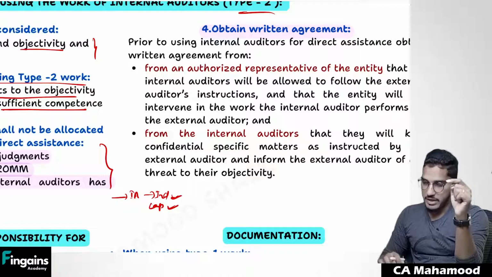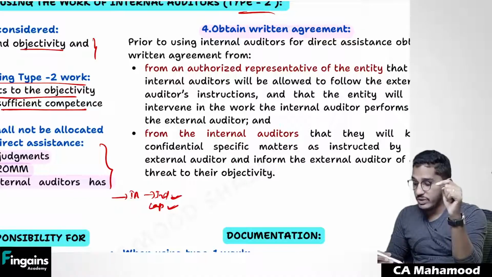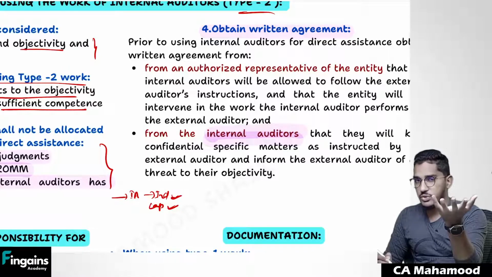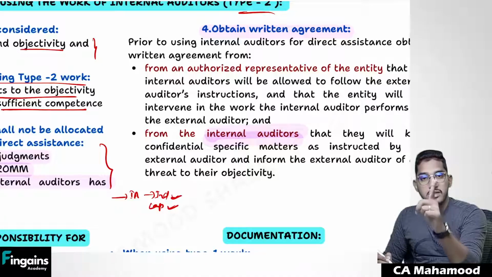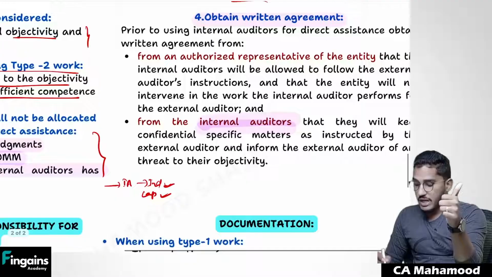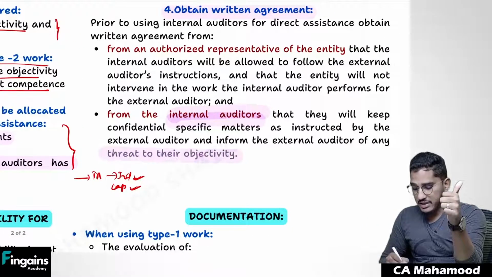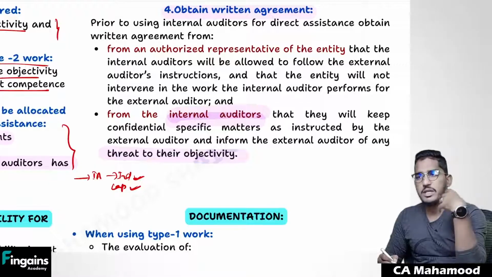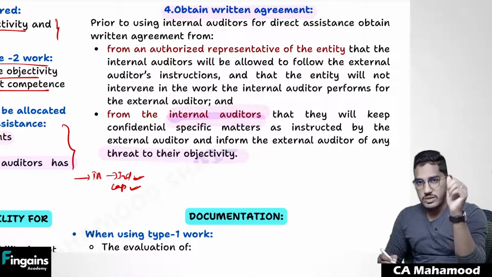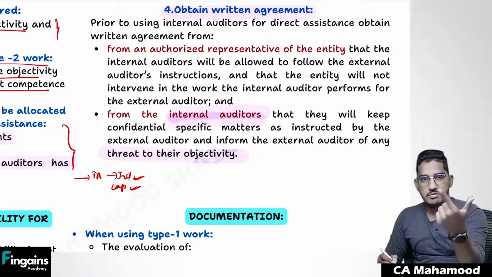Similarly, you should also obtain written agreement from the internal auditor that if at all they have to keep certain information confidential. Since I'm allocating some work to you, I will tell you some important things regarding audit. I should ask the internal auditors to give me a confirmation that he will maintain confidentiality and will not go and disclose that to the client. And also, I should ask a confirmation from the internal auditors that if they face any threat to their independence or objectivity, they should come and intimate me. That's all. So these are two confirmations, one from management, one from internal auditor, you have to obtain.